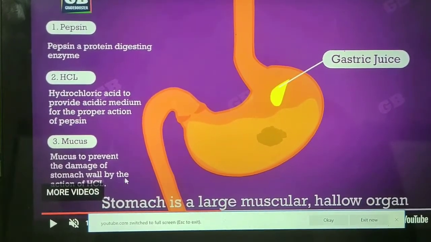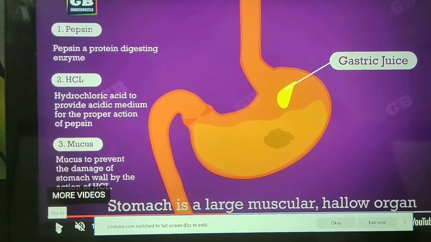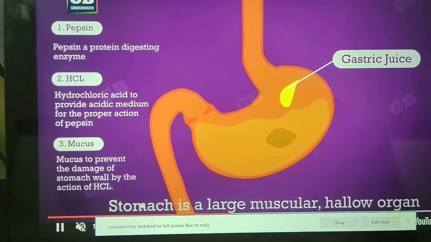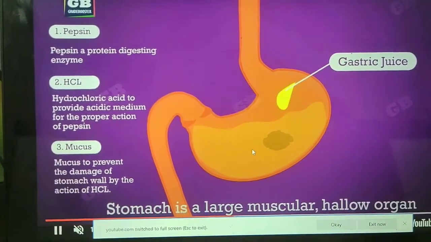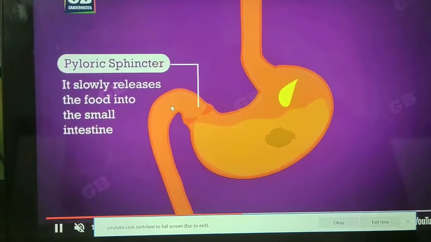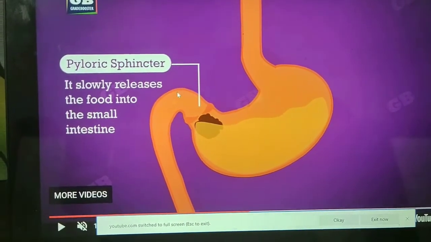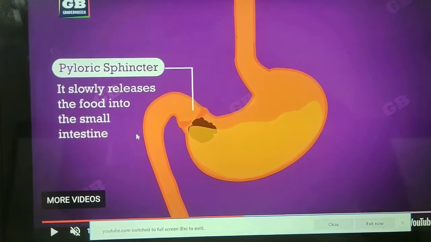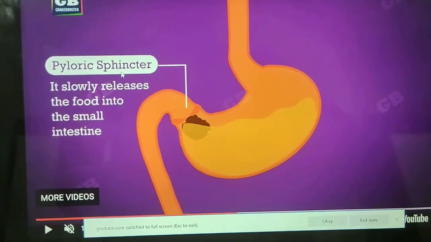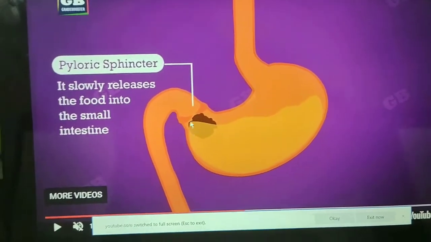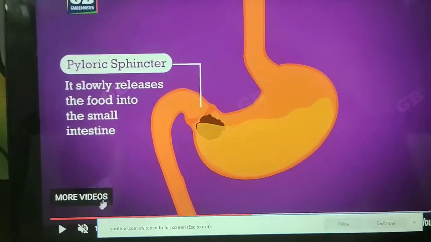Then the acidic food comes into the next part, the small intestine. In the small intestine, there is a pyloric sphincter which releases the food into the small intestine.